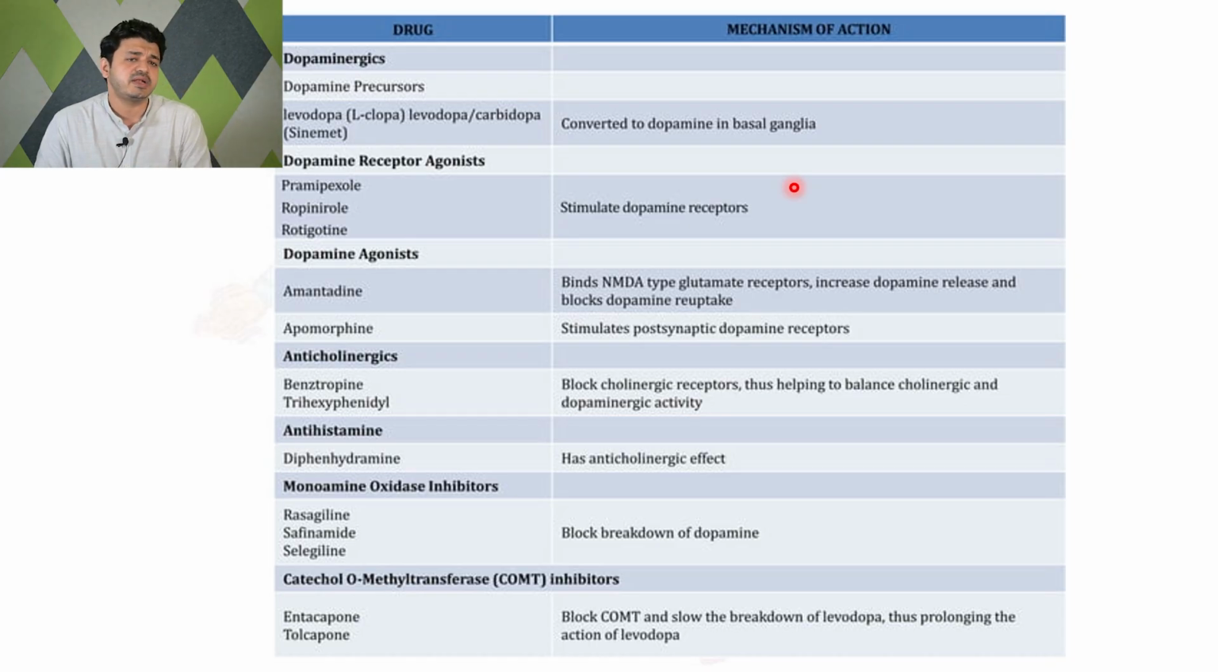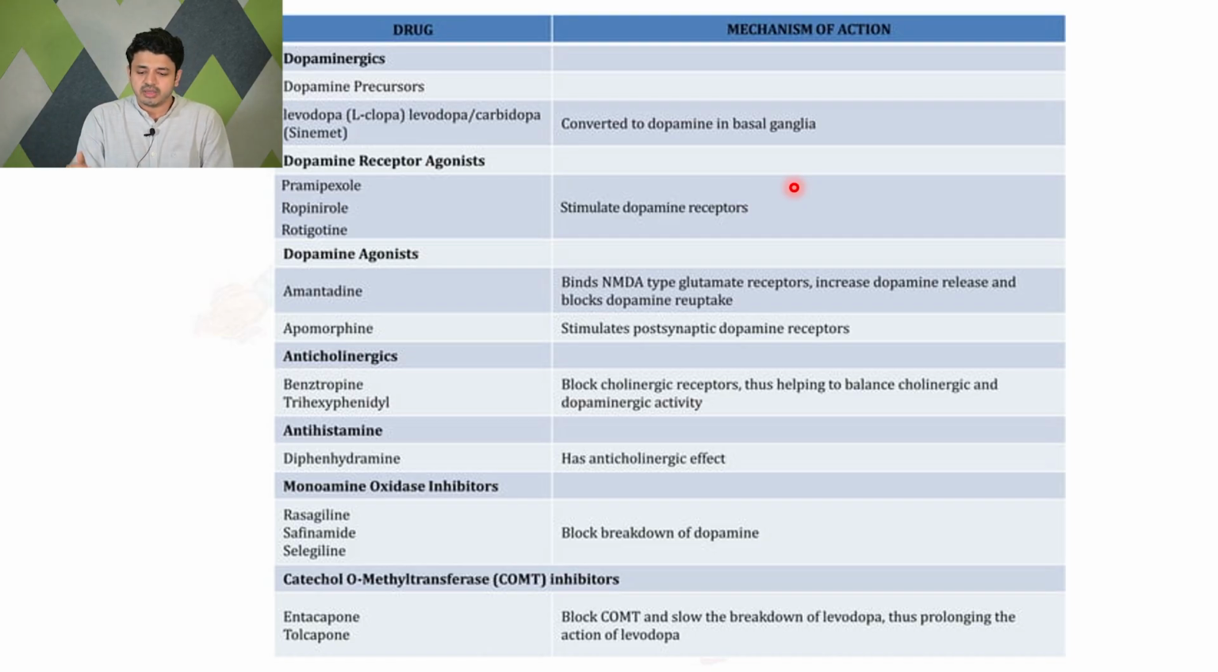Then some antihistaminic drugs, MAO inhibitors and COMT inhibitors like entacapone and tolcapone. So these COMT inhibitors block COMT and slow down the breakdown of levodopa. This prolongs the action of levodopa. So you can see MAO inhibitors and COMT inhibitors are all add-on therapy to Parkinson's.